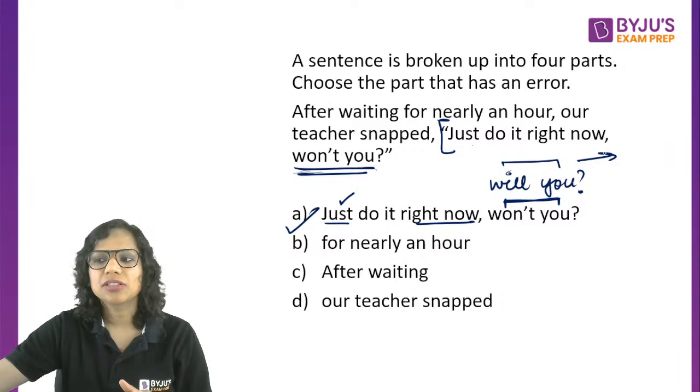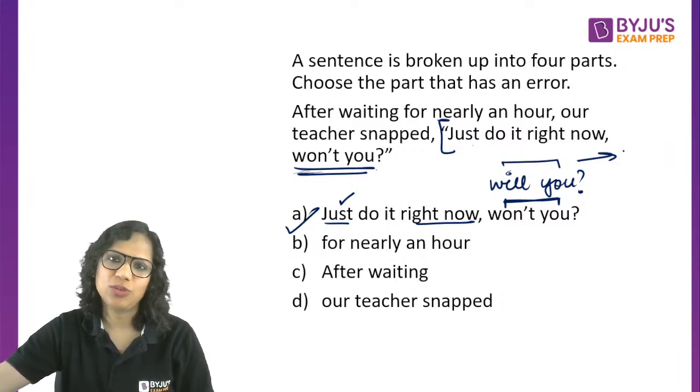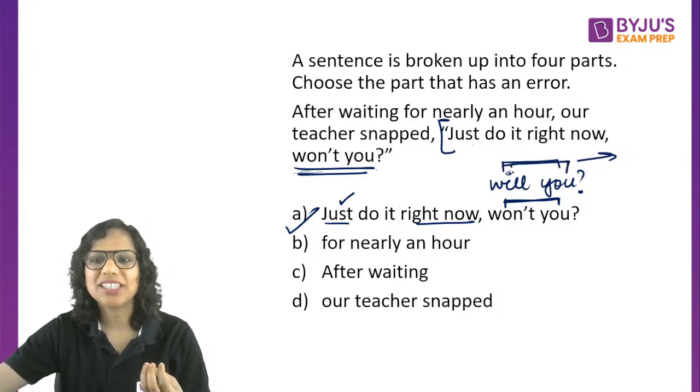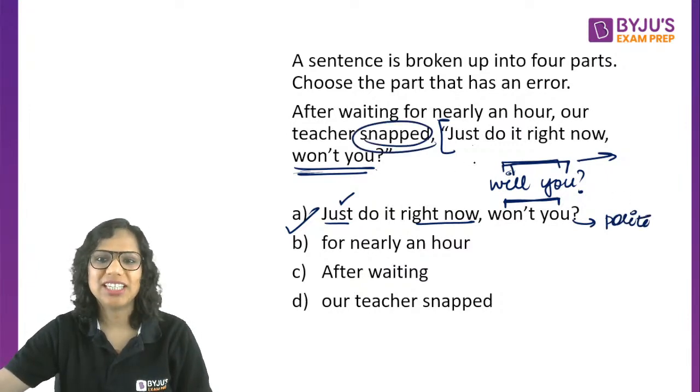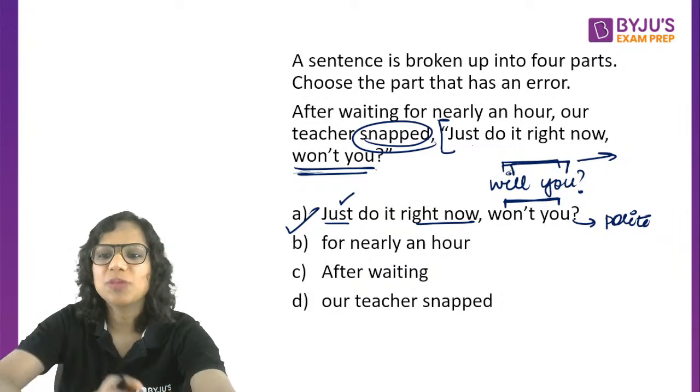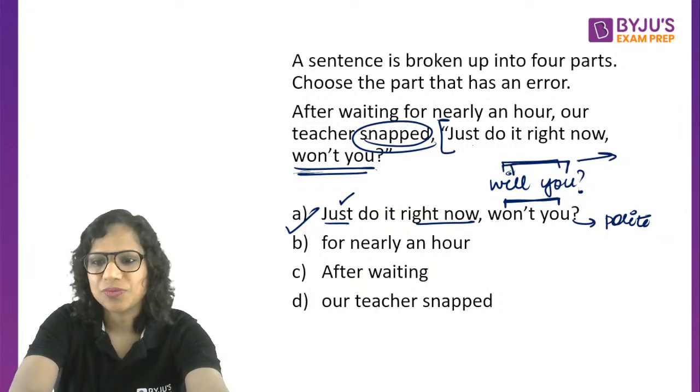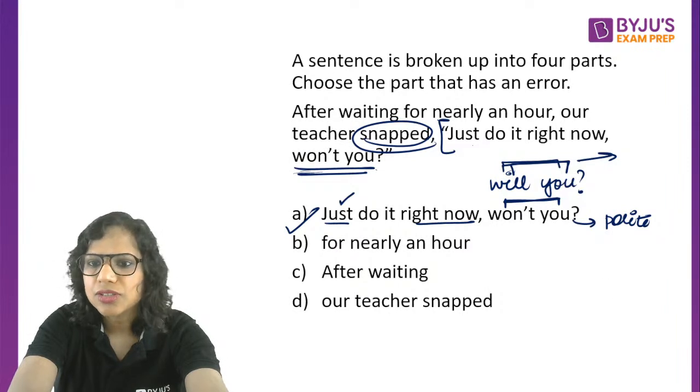Stop talking, will you? Okay, so if I say stop talking, will you? So again, I am irritated. That is indicated by this will you. So won't you indicates a polite action, whereas this teacher snapped here, right? So that's the major problem with this. Will you will come. Okay, absolutely. You're saying won't you will not come.